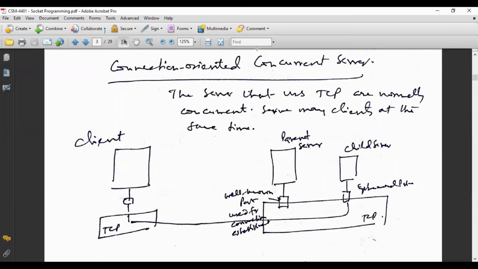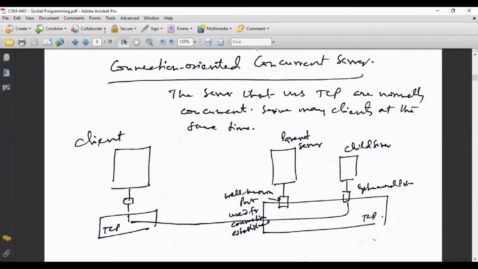So say for example, client number 1 is being served by child server number 1. In the meantime, a request arrives at the parent server. Again, the parent server spawns another child server and hands over the request of client number 2 to child server number 2, which will provide services to client number 2. Similarly, in the meantime, a request arrives from client number 3.